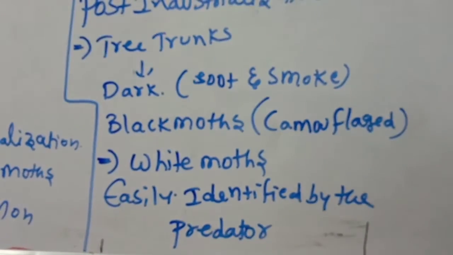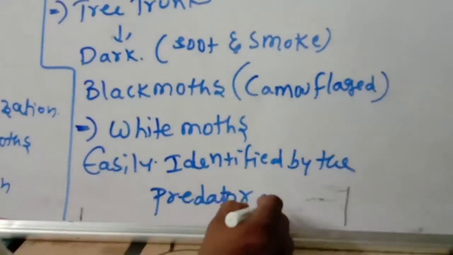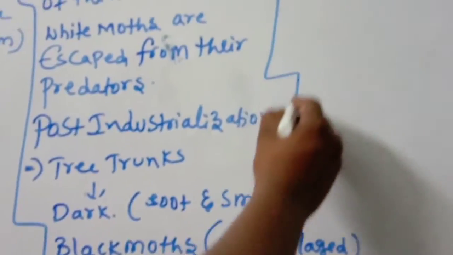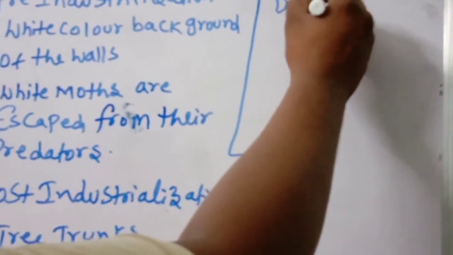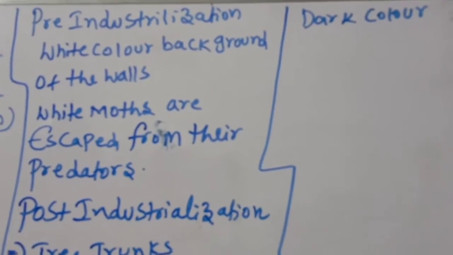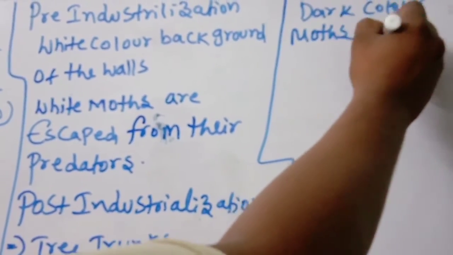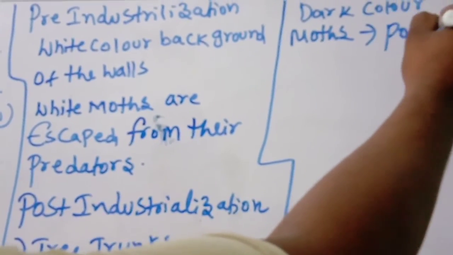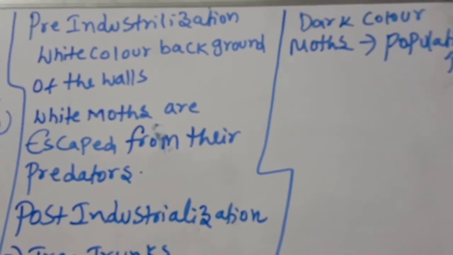Hence the dark colored moth population is more.